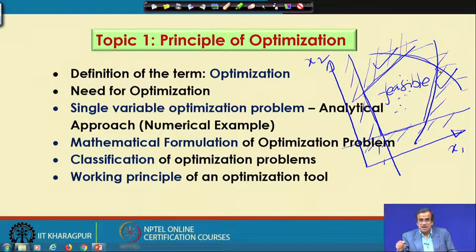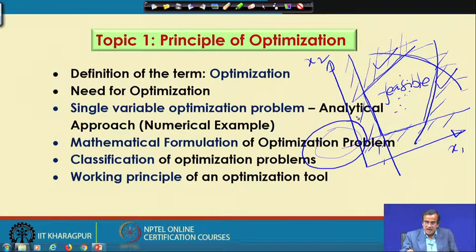Now, we try to draw the contour plot of the objective function. Supposing that I have a mathematical expression for the objective function and I find the contour plot, for a particular value, say, I am getting this type of contour plot.